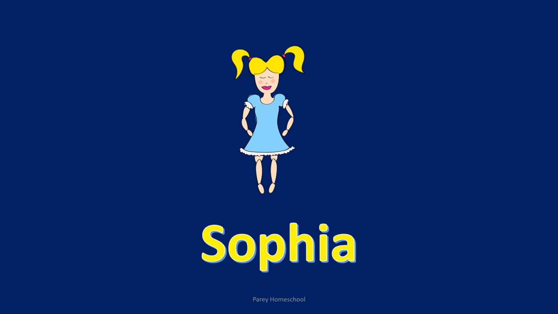You have 5 dolls, but Sophia is a name given to only one doll, and you can identify that doll with that name. That's why Sophia, the name given to your doll, is a special name.